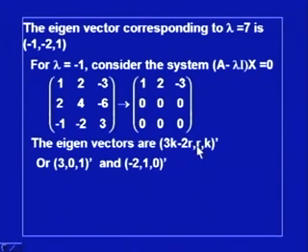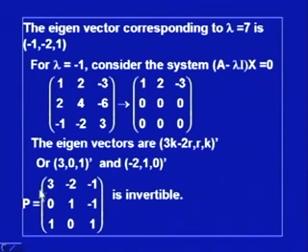So, if I write down r is equal to 0, then the eigenvector will be (3, 0, 1), and when I independently assign 0 to the arbitrary constant k, then (-2, 1, 0) will be an eigenvector. Since I can assign these two values independently of each other, we can say that these two are independent eigenvectors. So, corresponding to lambda equal to minus 1, we could obtain two independent eigenvectors. So, we had three eigenvalues, lambda equal to 7, lambda equal to minus 1 and lambda equal to minus 1, and we could get three independent eigenvectors.